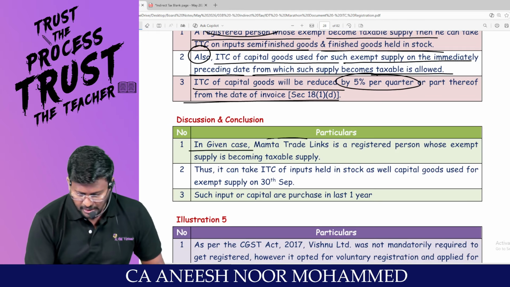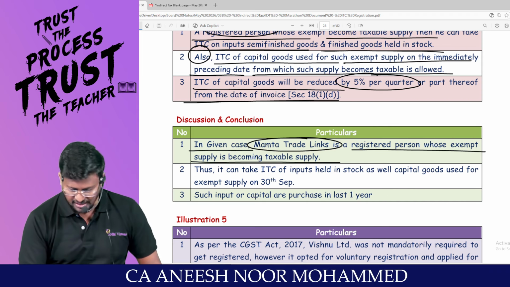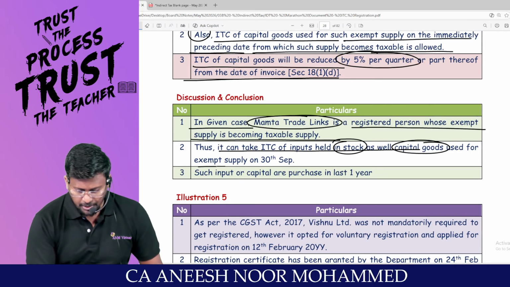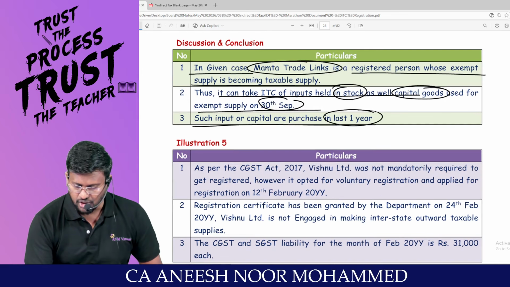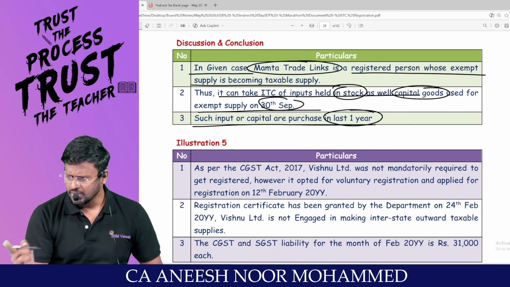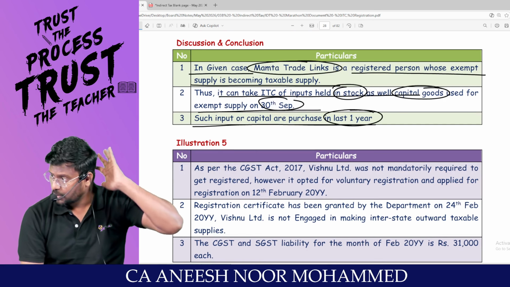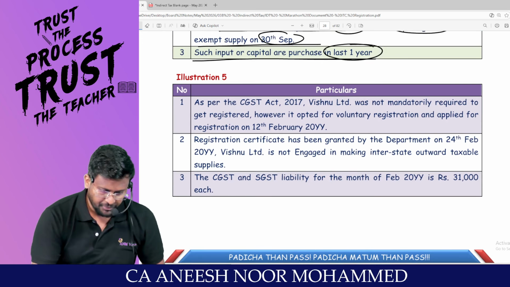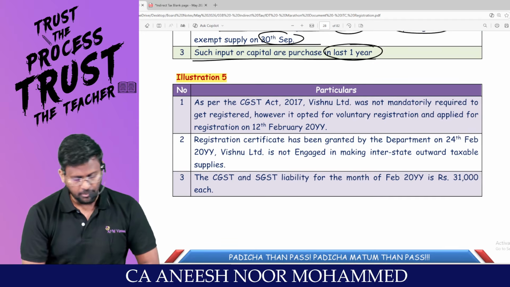So in the given case, Mamta Trade Link is a registered person whose exempt supply is becoming taxable supply. Thus it can take ITC of input held in stock as well as capital goods used for exempt supply on 30th September. Such input or capital goods should be purchased in the last 1 year, because we always, sir, have the habit of checking the 1 year time limit, that the invoice should be within 1 year. Otherwise, we are not entitled to enjoy the ITC. Am I right? With your permission, are you enjoying ITC related things? Can I move into illustration number 5?